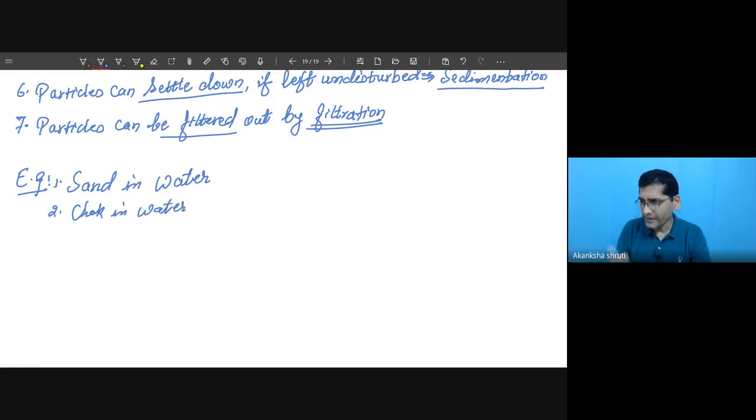In water. Likewise, any other such particles which are not able to dissolve but remain suspended, and which can settle down, are forming the suspension. Okay, students, so you can tell it very easily. Now, the next kind of thing that we have to learn is called the colloidal solution. So let us continue with the colloidal solution. Then I will explain what is Tyndall effect.